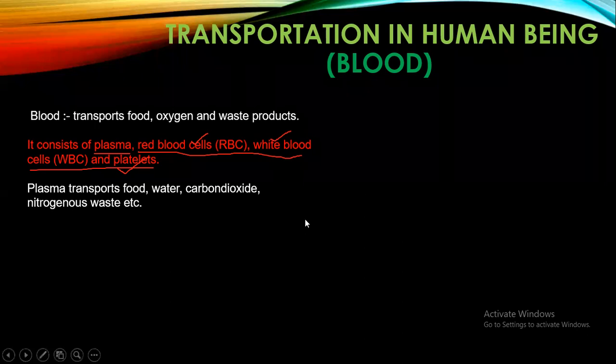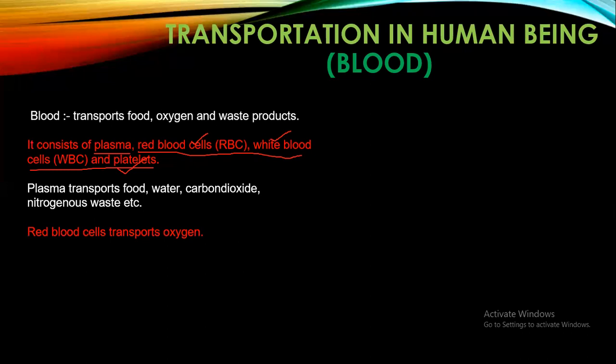Plasma is the component which is transporting major things to the cells. Okay, so it is the plasma component of the blood in which food, water, carbon dioxide, nitrogenous waste, etc. are transported. Then you have red blood cells which act as a carrier of oxygen.